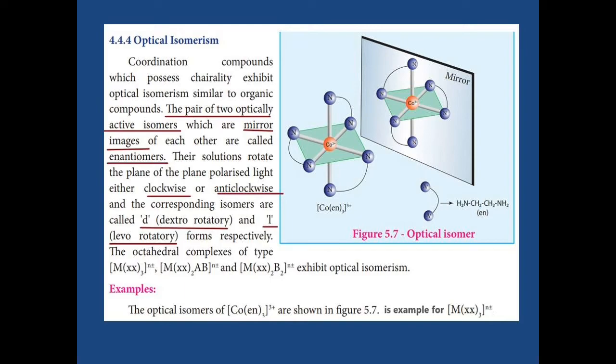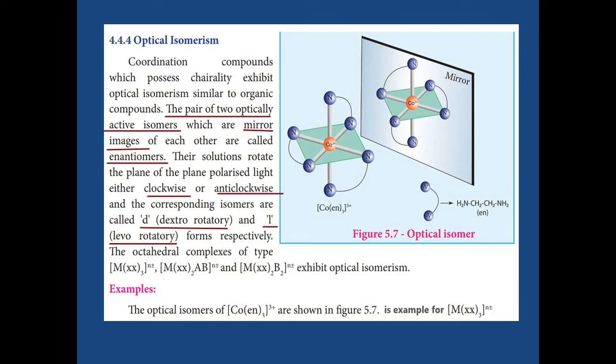One is the central metal atom with 3 bidentate ligands. Suppose the central atom is linked with two bidentate ligands and two different monodentate ligands, that is AB. Sometimes the central atom is linked with 2 bidentate ligands, that is XX, and 2 monodentate ligands, that is B2. These three types exhibit optical isomerism.